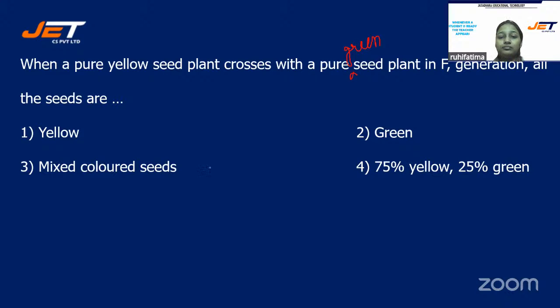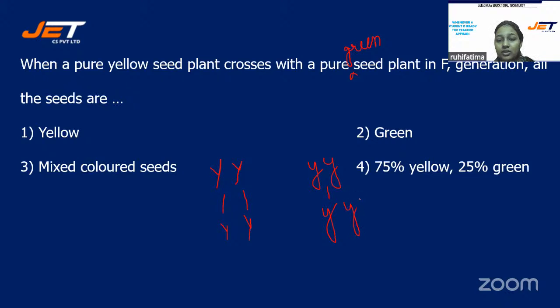Pure yellow, let's take for this. This is pure yellow and this is pure green. What will happen? There will be two gametes from here, pure in pure form, two gametes from here as well in pure form.